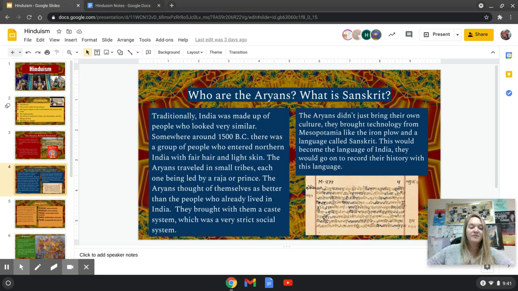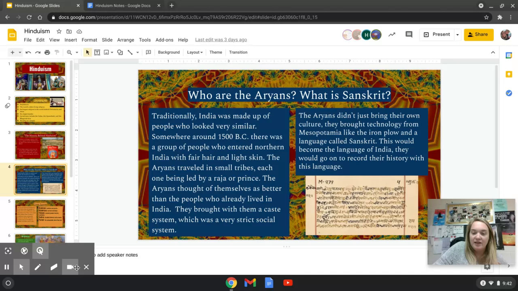The Aryans didn't just bring their own culture. Remember the aspects of culture. We have language, religion, the food that they eat, art. These are different things that are a part of culture. They didn't just bring their own culture, but they brought technology with them, okay? They didn't bring gadgets or iPads or cell phones or anything like that, but they brought some tech like the iron plow from Mesopotamia. And they also brought a language called Sanskrit. This would become the language of India. They would go on to record their history with this language. And this is down here. It's an example of what it looks like. Sanskrit.